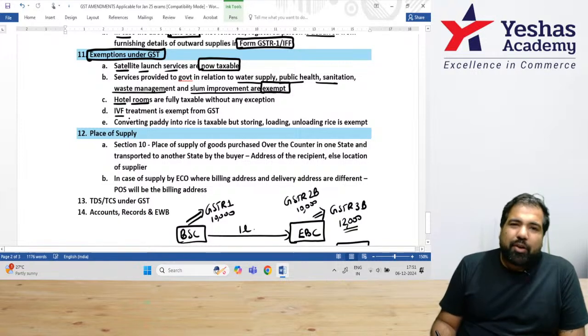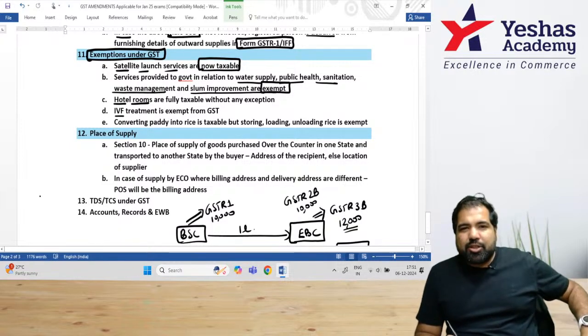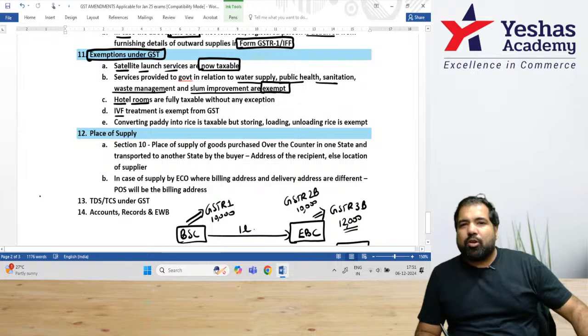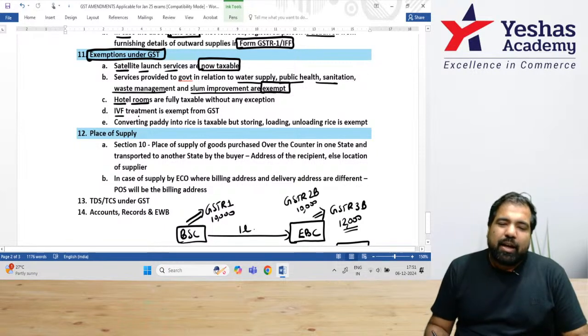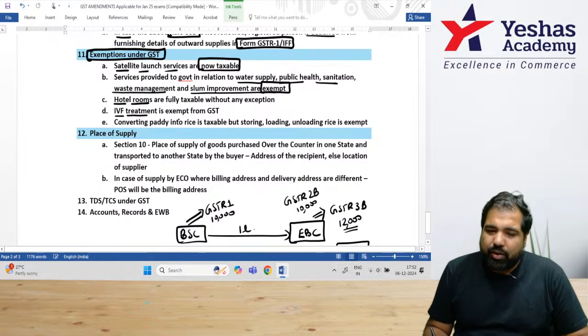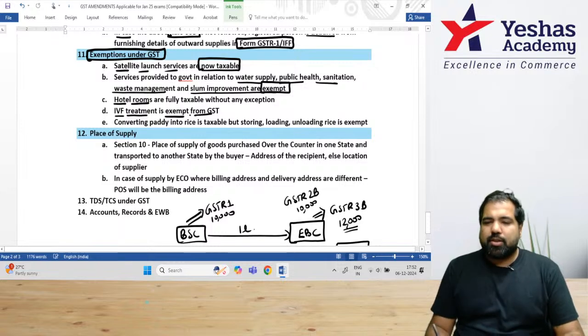A lot of couples go for IVF treatment. It's basically test tube baby kind of a thing. And hospital charges certain money for that. Guys, India says this is also medical treatment and hence it is exempt from GST.